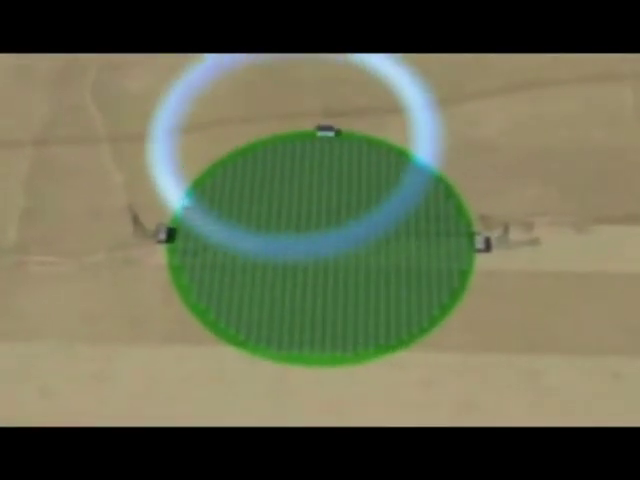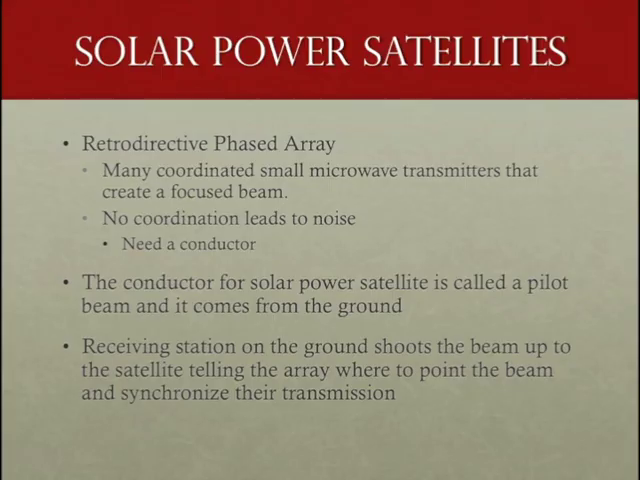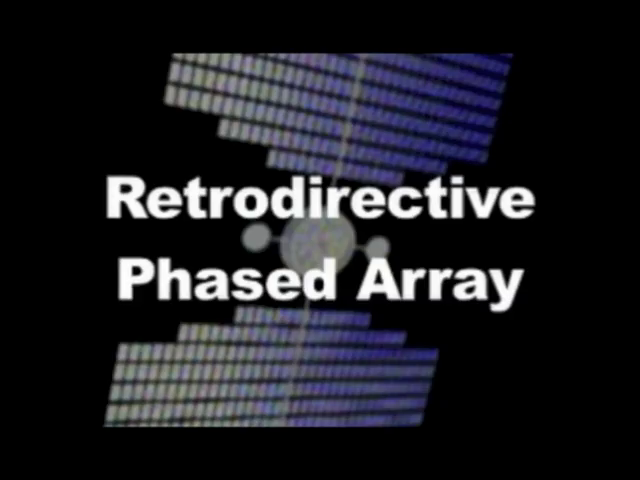These satellites differ from communication satellites in that the solar power satellite beam involves millions of components working together in harmony instead of a singular transmitter to contribute to one beam. The transmitter of solar power satellites consists of many tiny microwave transmitters. Each of these can only produce the power of a light bulb. These transmitters are coordinated together like an orchestra to create a focused beam. The technical term to describe such phenomenon is retro-directive phased array.